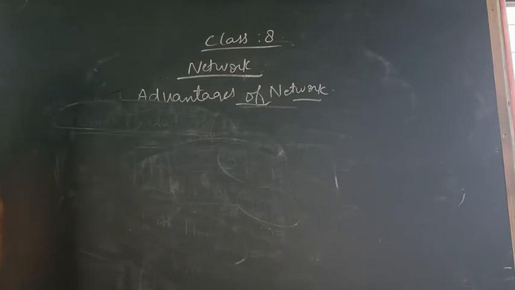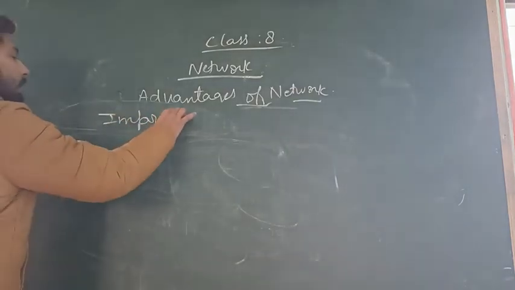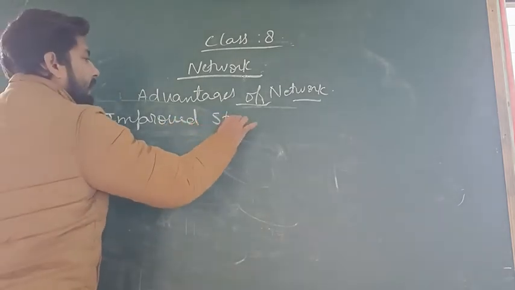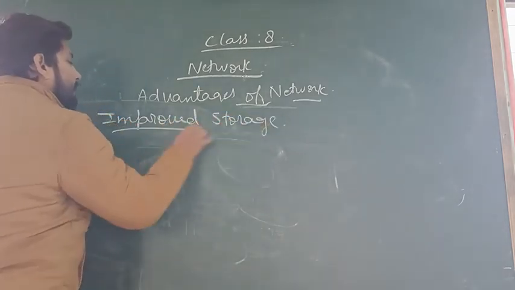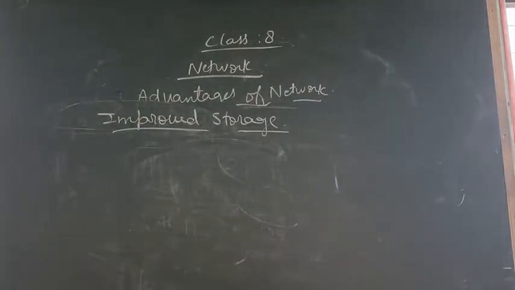Now, next is improved storage. This we had discussed also. Improved storage means, suppose we have less memory, with the network your computer's limitation of memory can be overcome by using the network storage space.